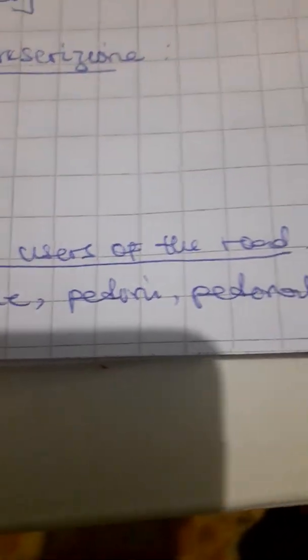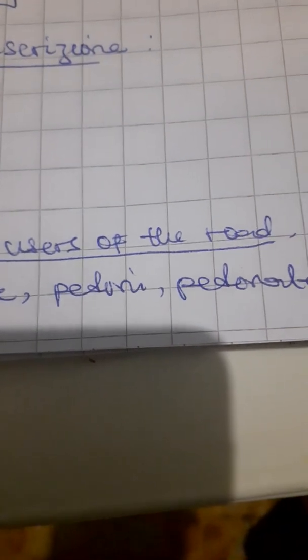The ciclisti are the people that ride the bicycle. We have the animali, we have pedoni, that is pedestrians. Pedonale is also known as pedestrian. Pedoni, pedonale, the Italian word for pedestrian, those that use their legs to make that movement. Then the last one is veicoli. So that is that for now.